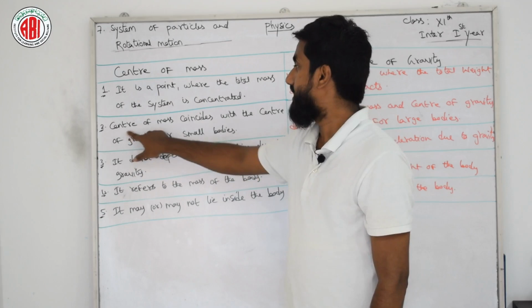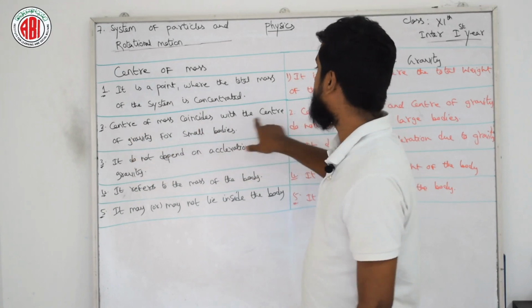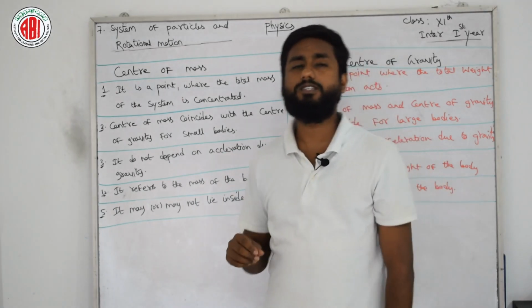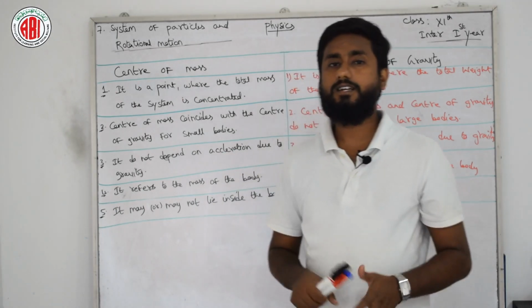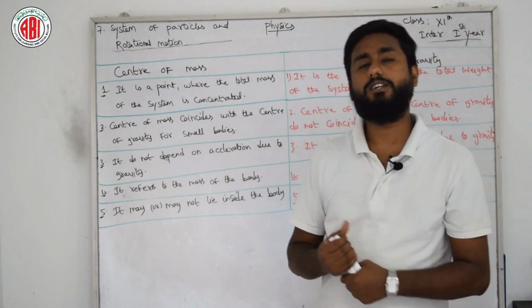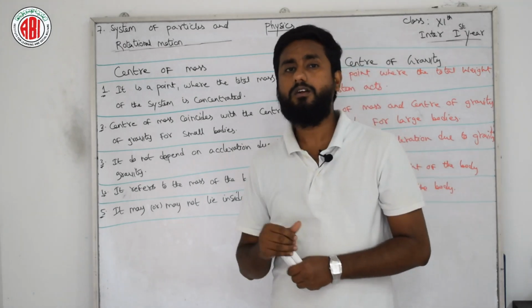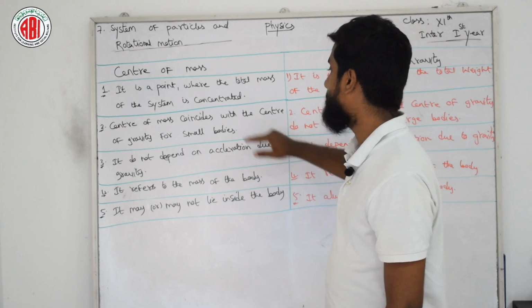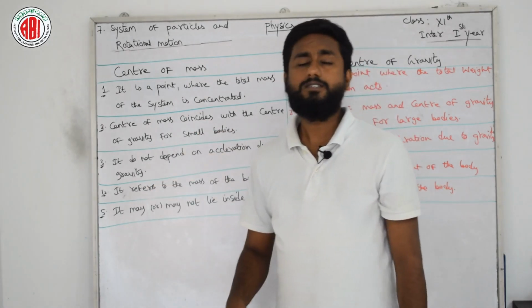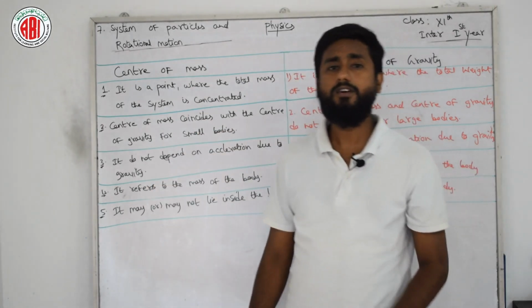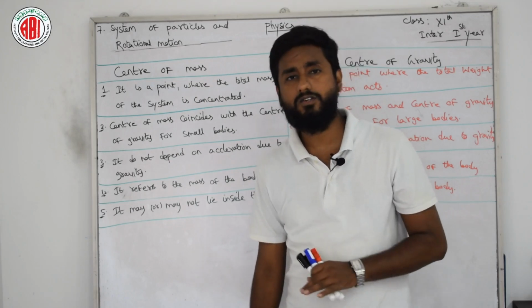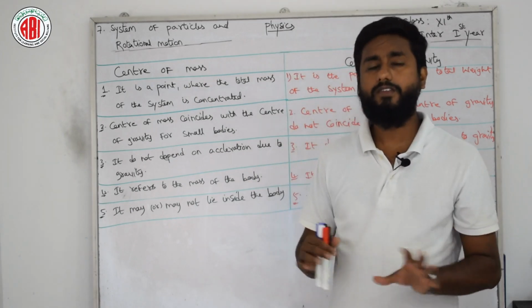Next, center of mass coincides with the center of gravity for small bodies. If we have small bodies, then the center of mass may coincide with the center of gravity. It does not depend on acceleration due to gravity. That means center of mass is independent of acceleration due to gravity. It is totally not dependent on gravity.